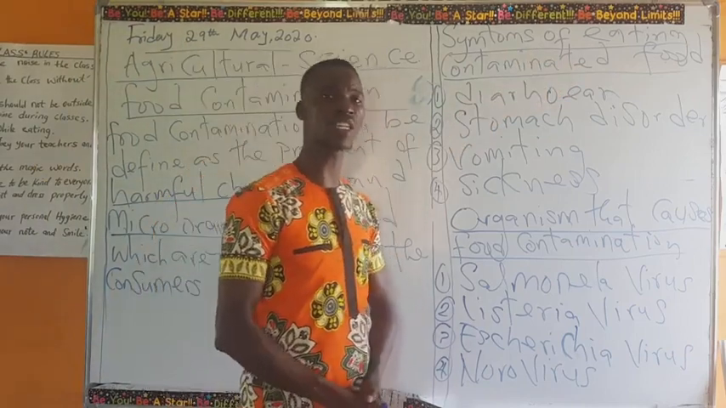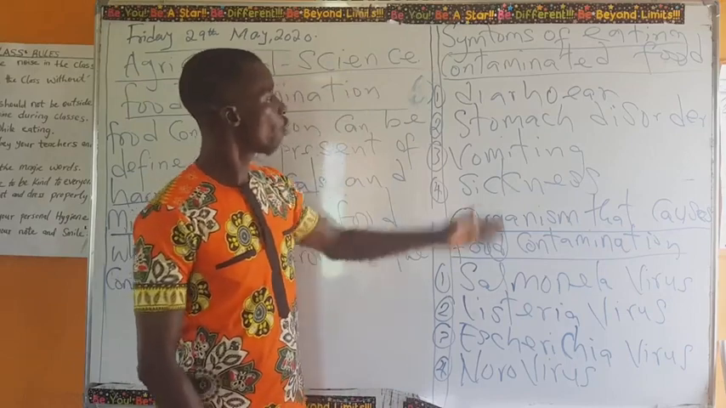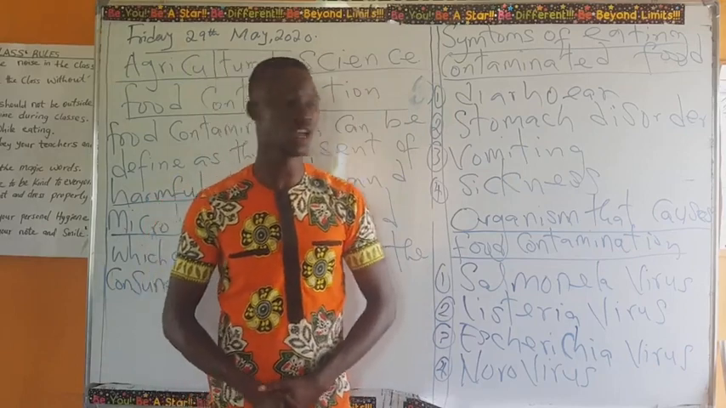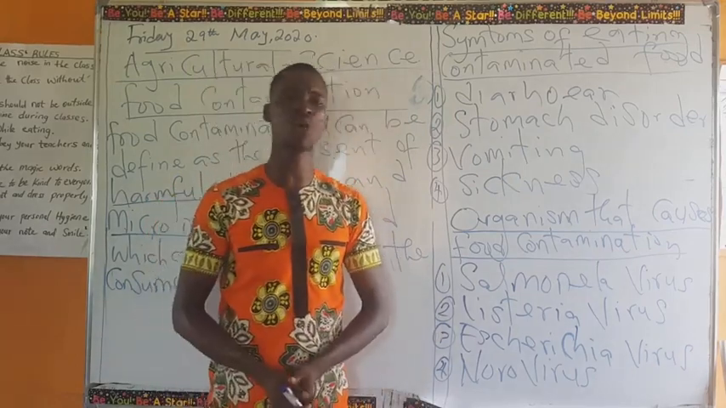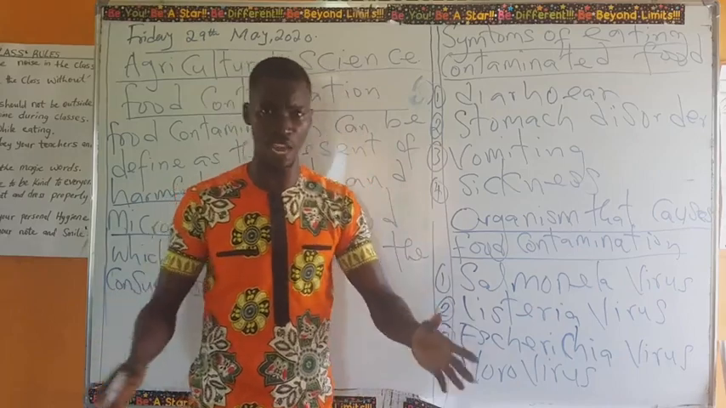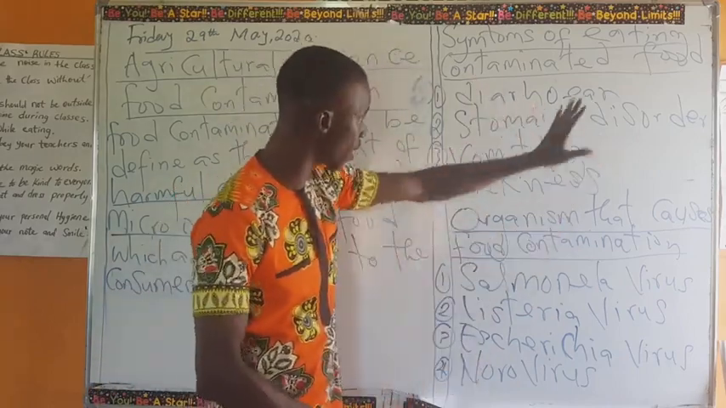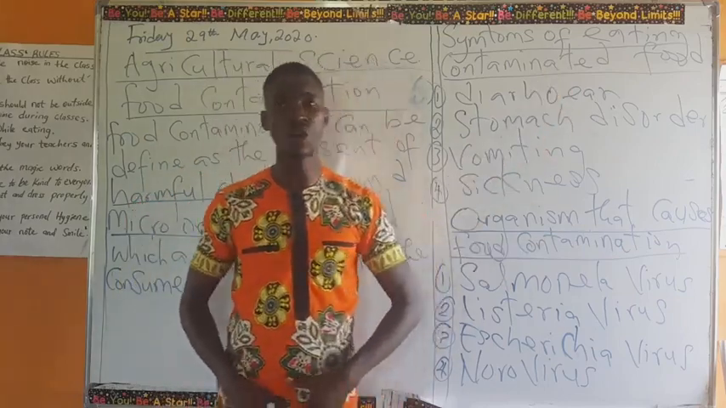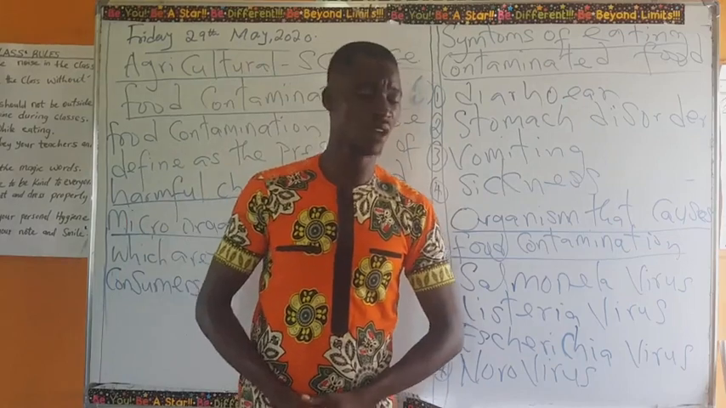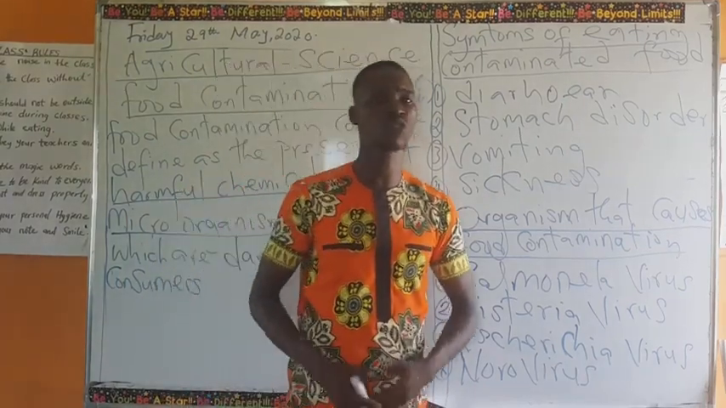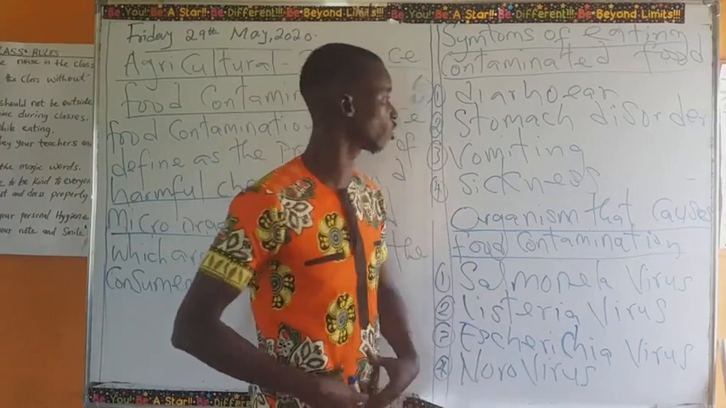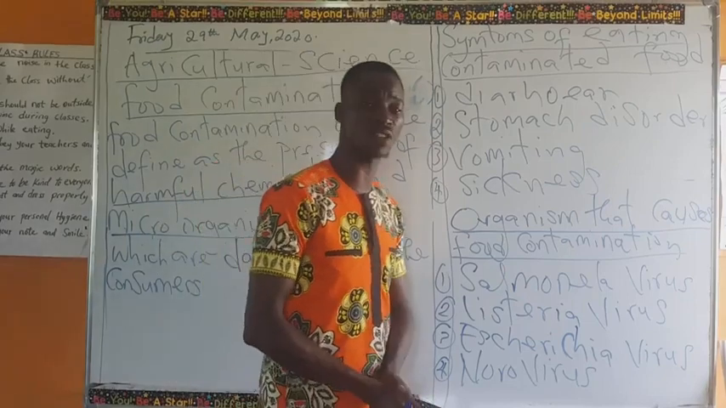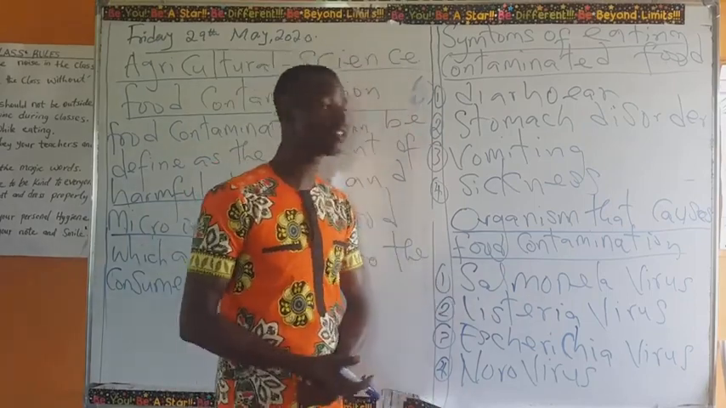Then we mention the symptoms of eating a contaminated food. We have the first one there, diarrhea, as one of the symptoms of eating contaminated food. It is the process where you discover that somebody is excreting and is vomiting at the same time. Then you have the stomach disorder. It's a situation where your stomach will not be at peace. You have to take some drugs, or you have to go to the toilet, excrete and all that before you get yourself. We have the vomiting as one of the symptoms of eating contaminated food. You vomit when you eat a contaminated food.